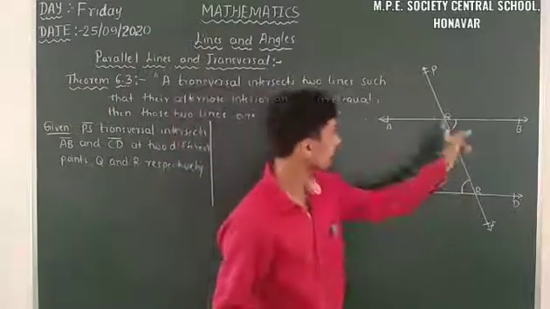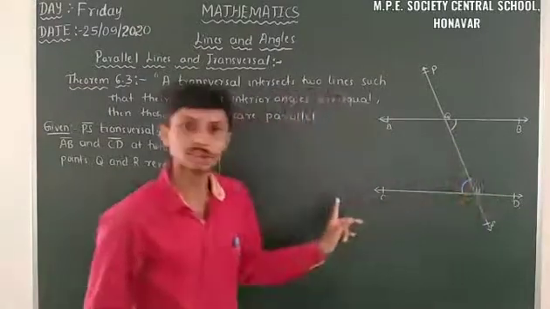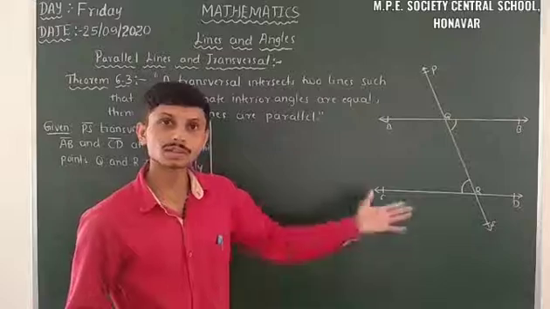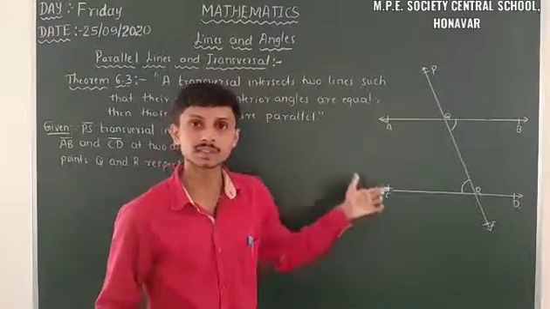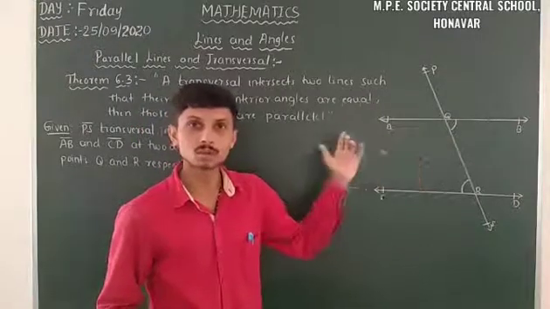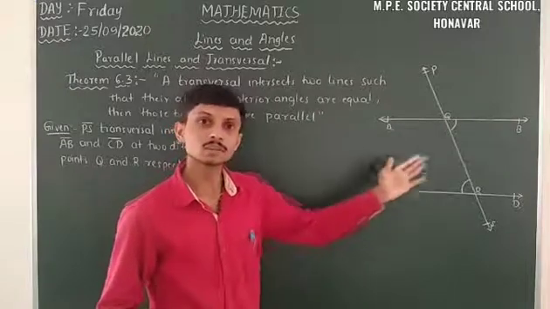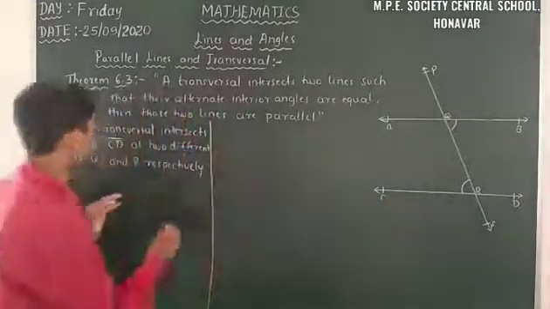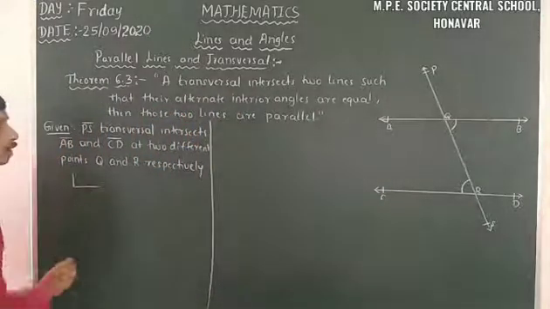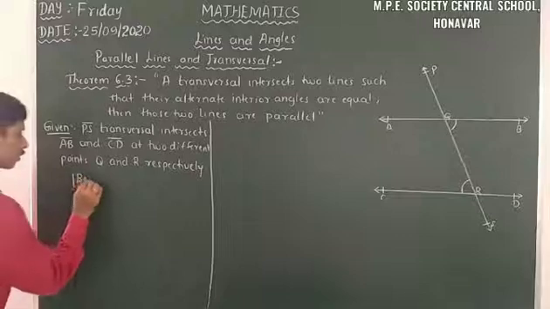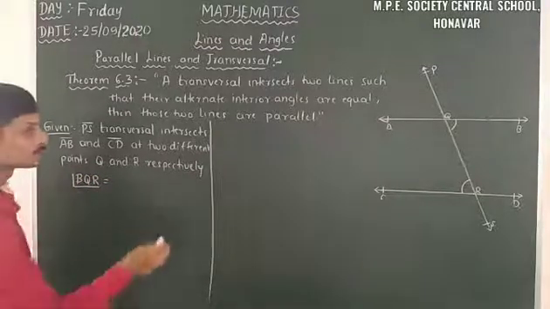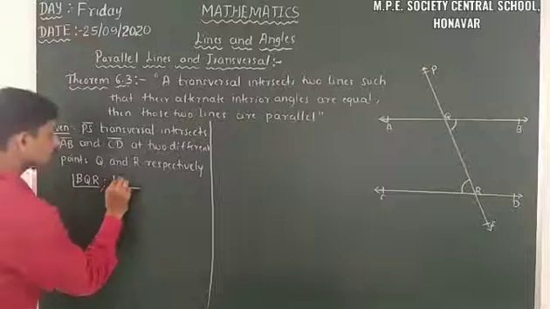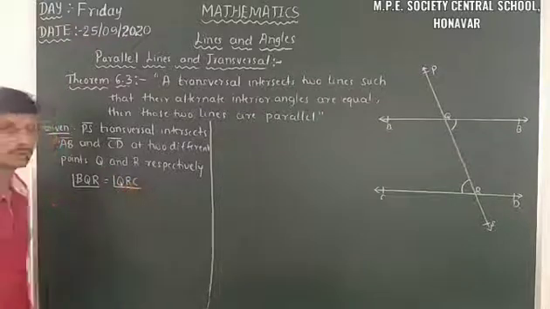Here I will take BQR and QRC. Given that those two are equal, that is angle BQR is equal to angle QRC.